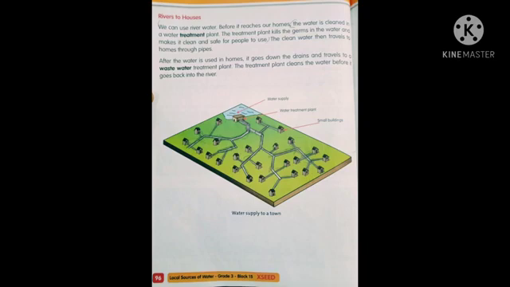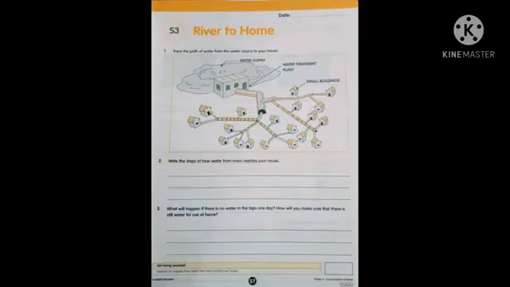Okay children, now you can open your volume S3, river to home. See the first question. Trace the path of water from the water source to your house.